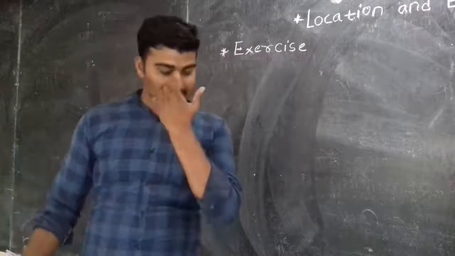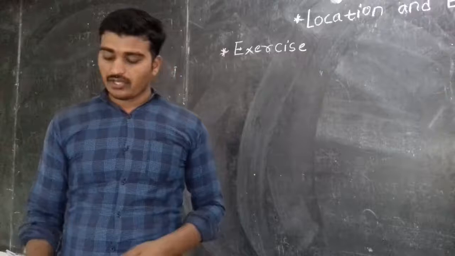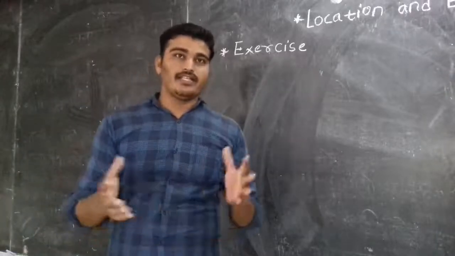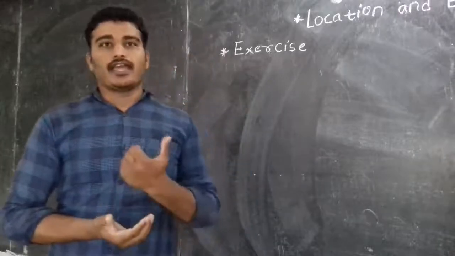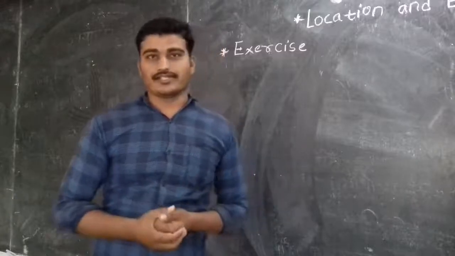The few points that I already told you: the comparison between India and Brazil. First we have studied location. Basically in that we have studied longitude and latitude, and after that we have studied the extent, the exact boundaries of both countries.